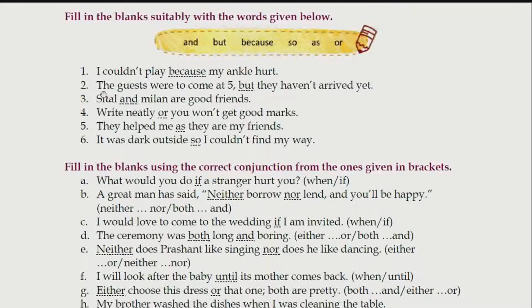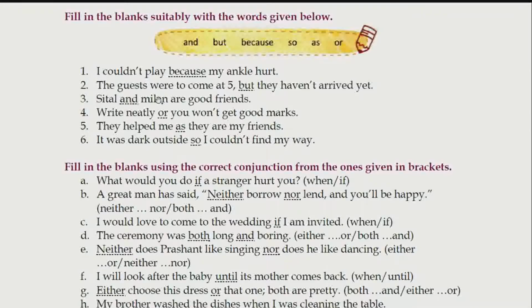The second one, the guests were to come at 5 but they haven't arrived yet. वे 5 बजे आने वाले थे लेकिन अब तक नहीं आए. Next one, Seetal and Milan are good friends. Please ignore this error over here. It has happened due to some technical issue and I am not able to correct it. The M should be capital over here. Seetal and Milan. Very easy to understand.